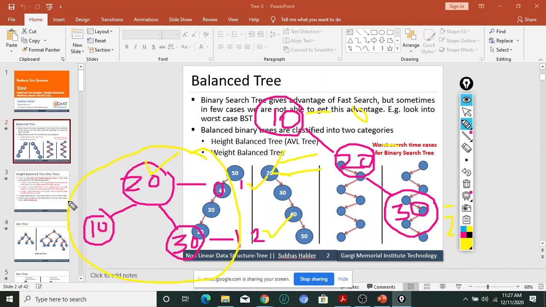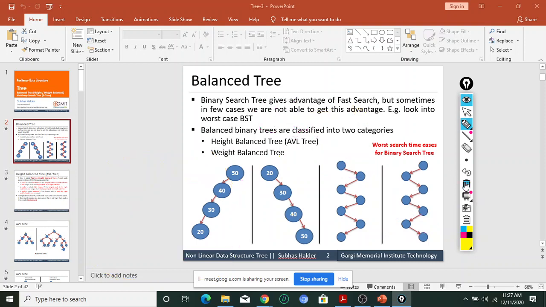Whatever the values in the left hand side, all the node values must be less than the root, and all the values in the right hand side must be greater than the root. Yes or no? Yes, sir.